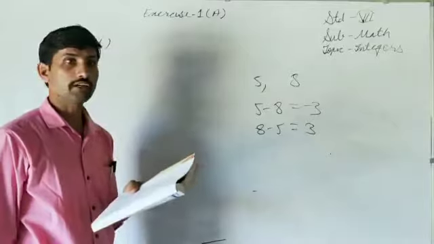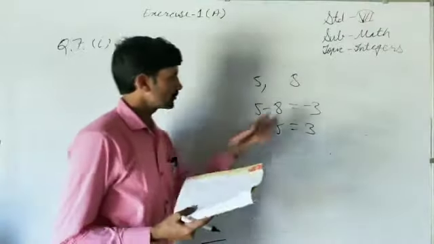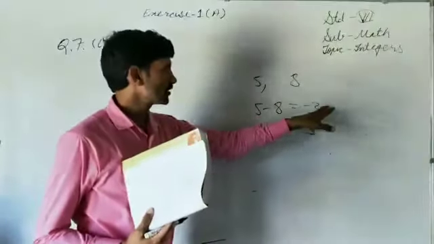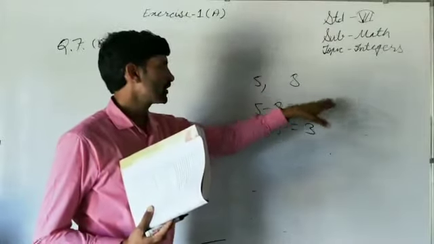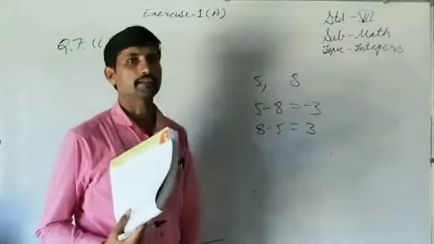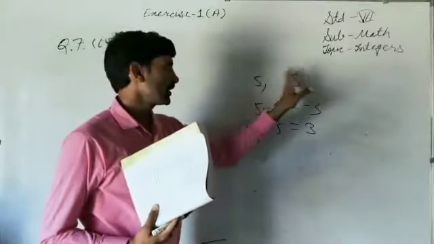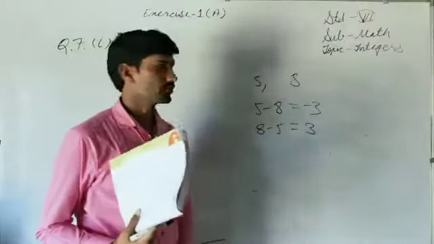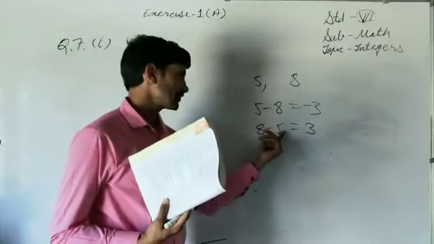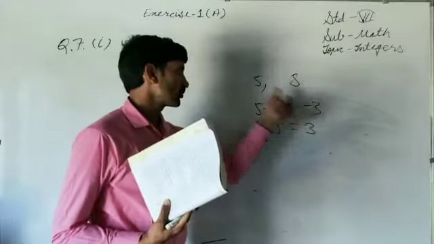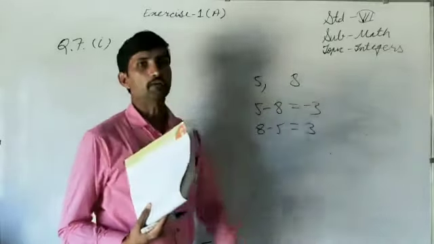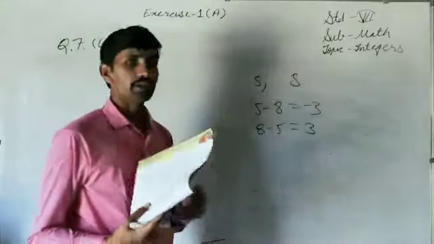Smaller than both the integers. Are we getting smaller than both the integers? Minus 3 is smaller than 5. Minus 3 is smaller than 8. So you can take 5 and 8 and their difference is minus 3. Or if you are finding it like this, then the difference is 3. So 3 is smaller than 5, 3 is smaller than 8 also. So you can take both the integers positive.